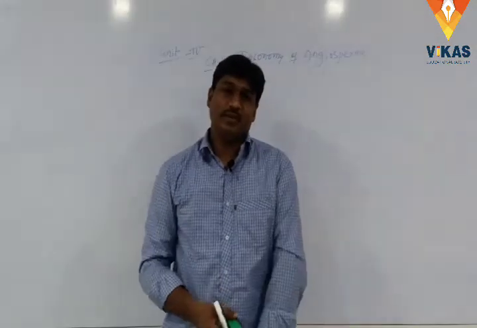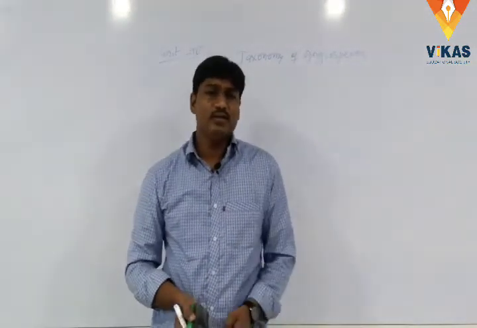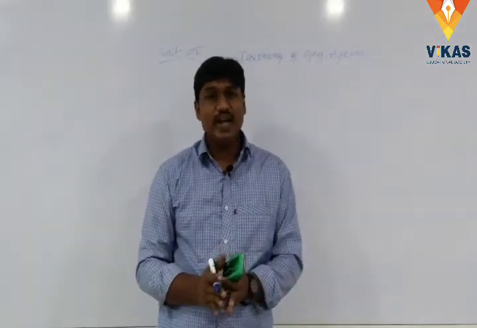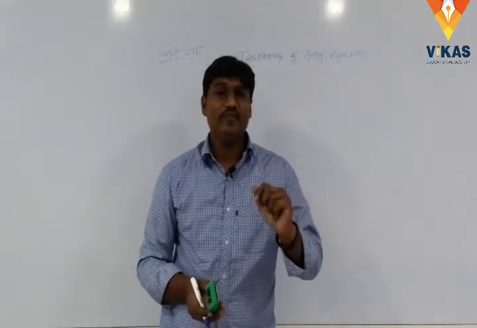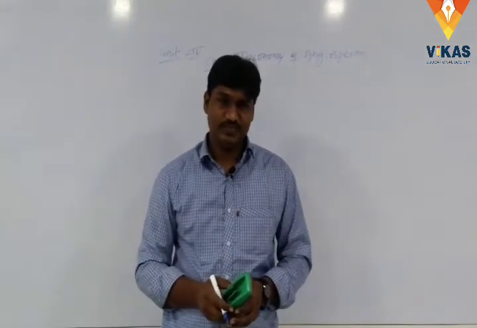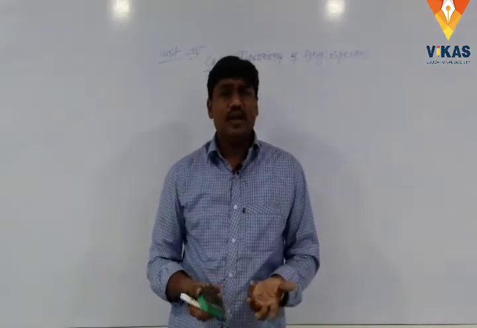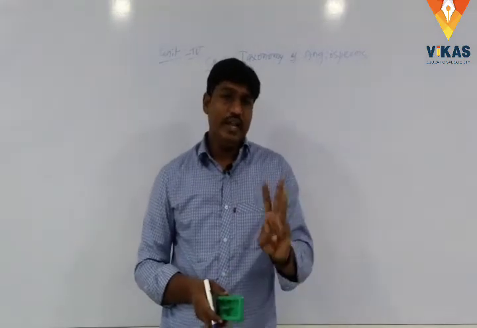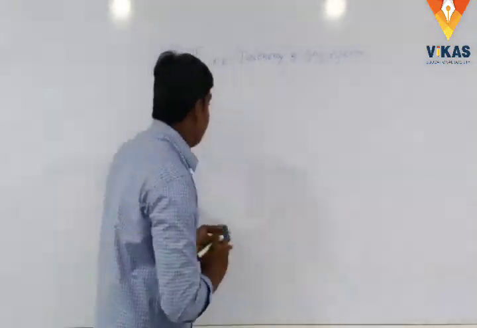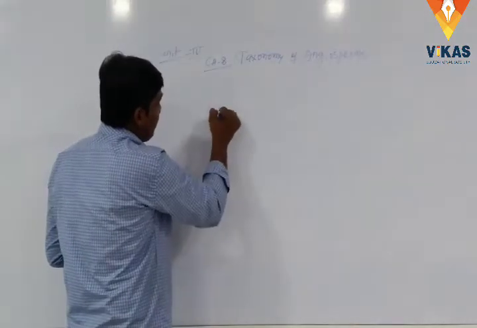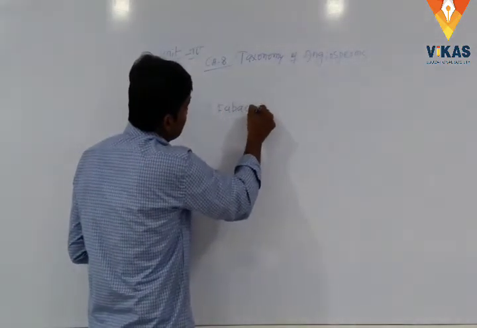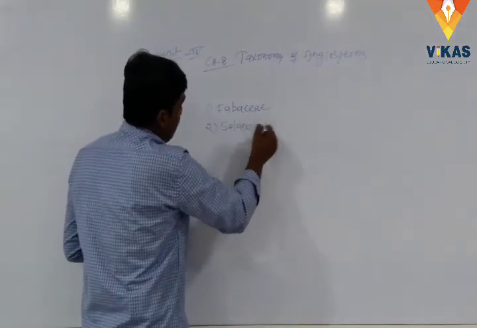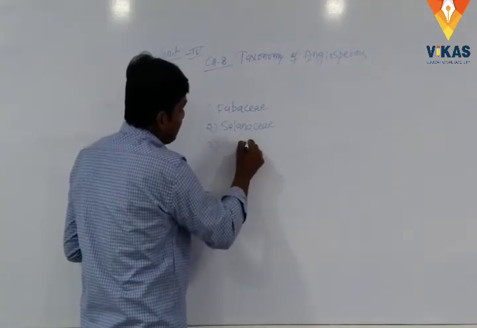So what is taxonomy? In previous lessons, we have classified all organisms, but in this lesson, we classify the plants into different families and different divisions like kingdom, class, order, genus, species. Yes, we have three main families. The description of the main three families is here. First one, Fabaceae. Second one, Solanaceae, and third one, Liliaceae.